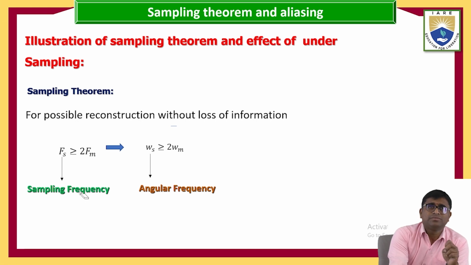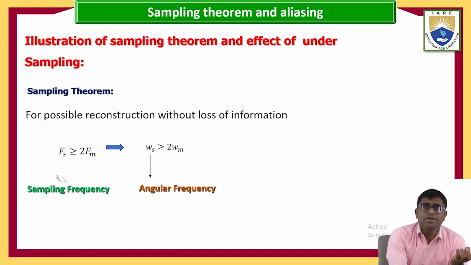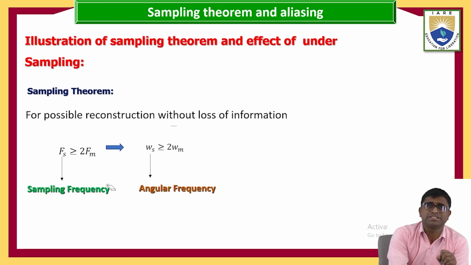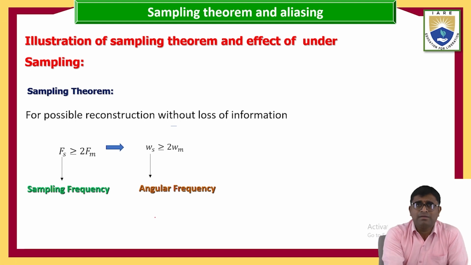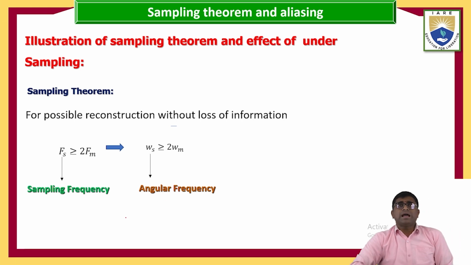To reconstruct without loss of information, we need f_s greater than or equal to 2 f_m, where f_s is the sampling frequency and w_s is the angular frequency. f_m is the maximum frequency and w_m is the angular maximum frequency.